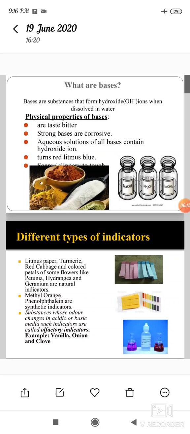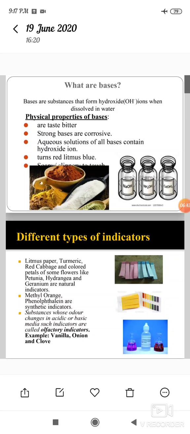Indicators are substances which change their color or smell in different types of substances. That is why they are called indicators.